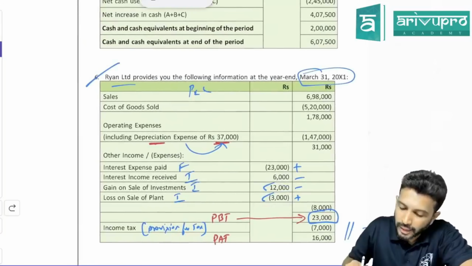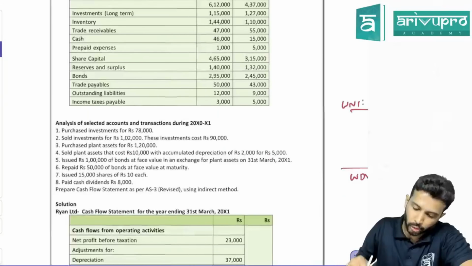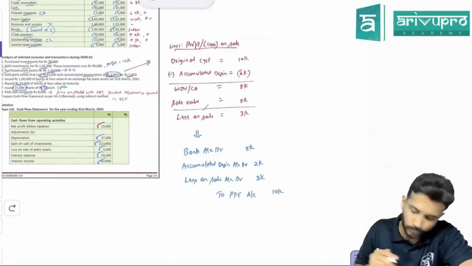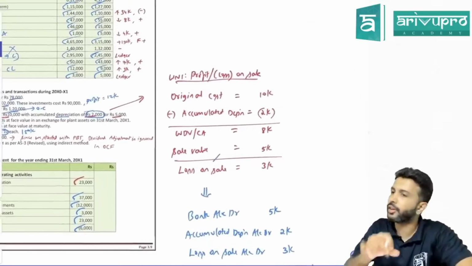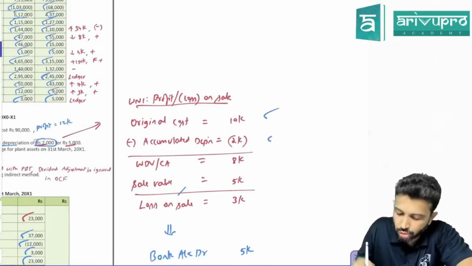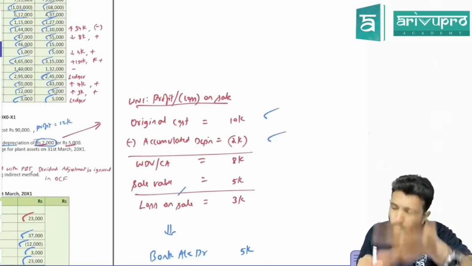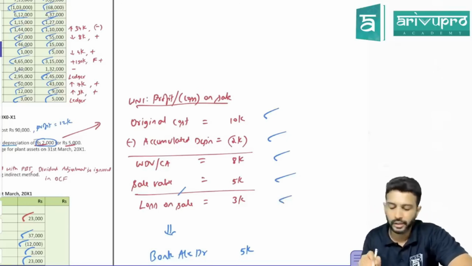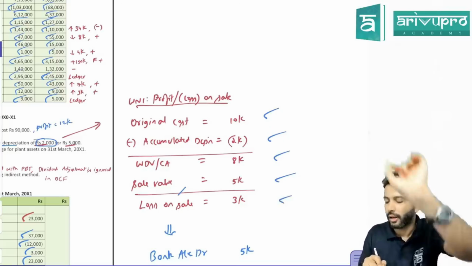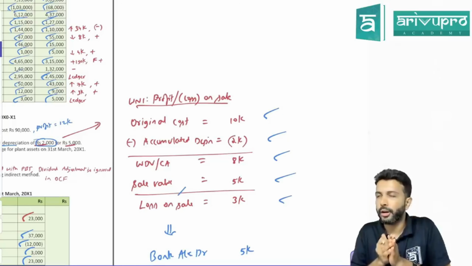Sometimes in the problem, loss on sale, they will not give it to you. Hence, better prepare a working note. In this problem, it is given. But if they don't give, you need to ascertain it like this. Original cost is 10. So far, you have depreciated this asset by 2. So carrying amount is 8. You sold it for 5. Hence, there is a loss of 3,000 rupees. Done? Now, think of the journal entry. That is more important to us.